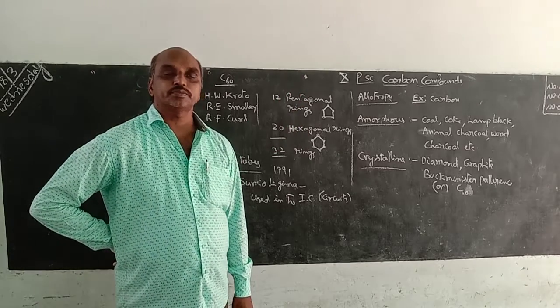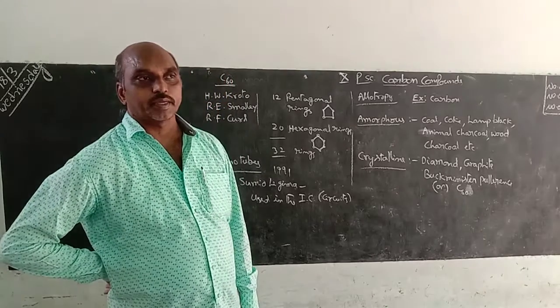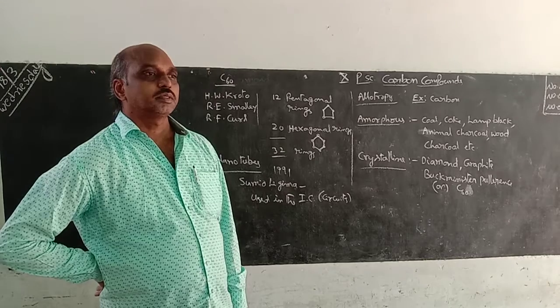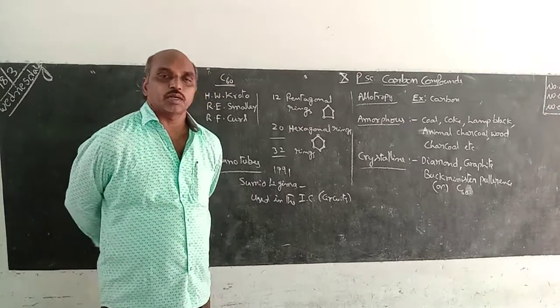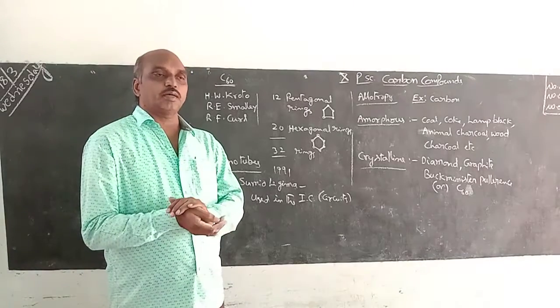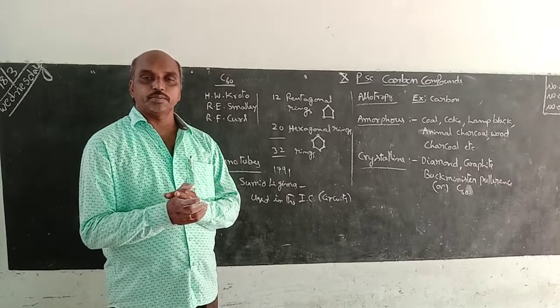Yesterday I explained the important formulas of alkane, alkene, alkynes. The general formula of alkane is CnH2n+2, and they have only single bonds between the carbon atoms.